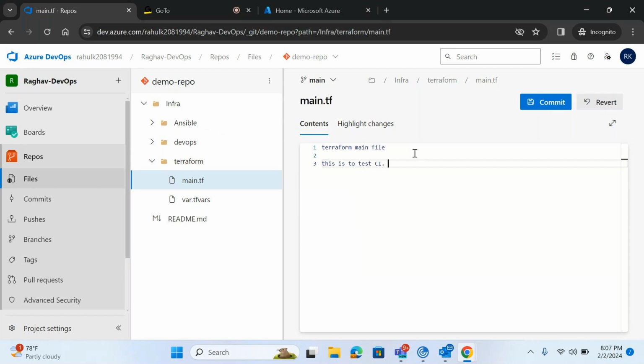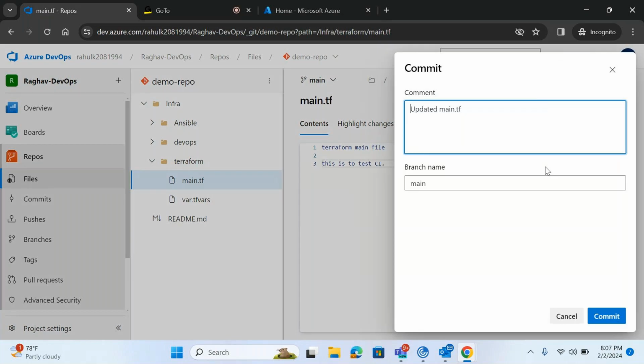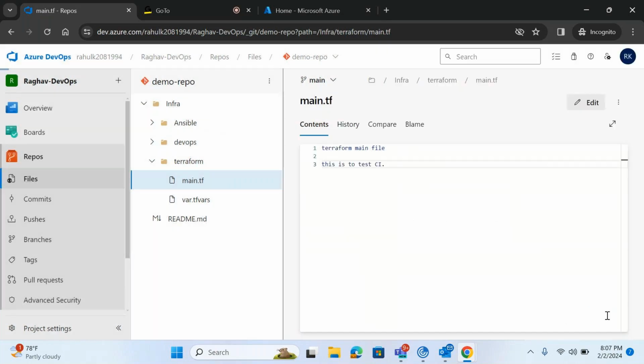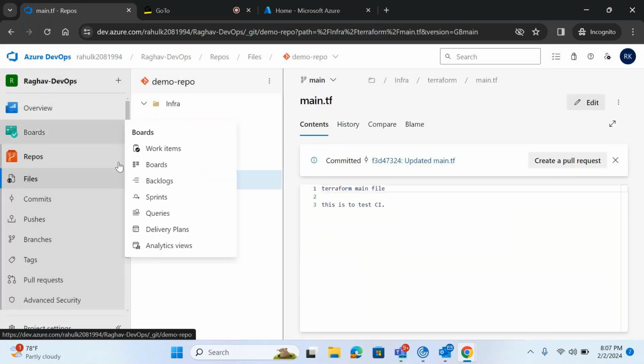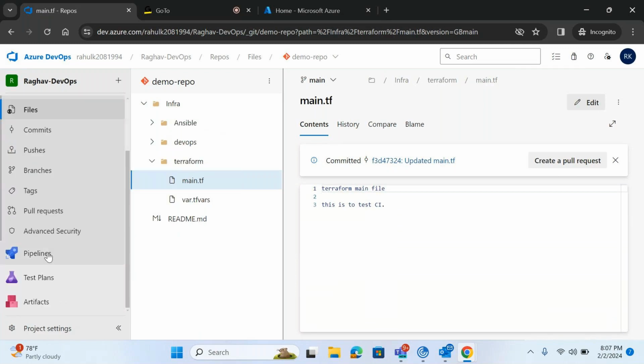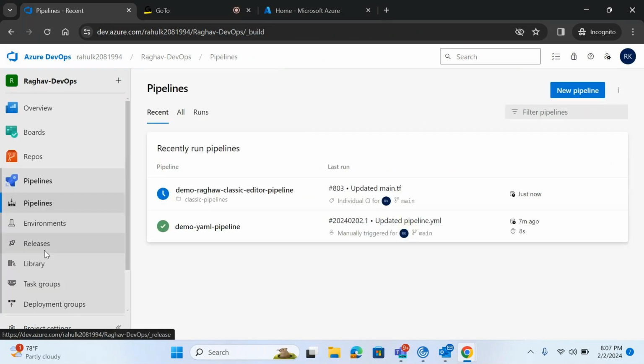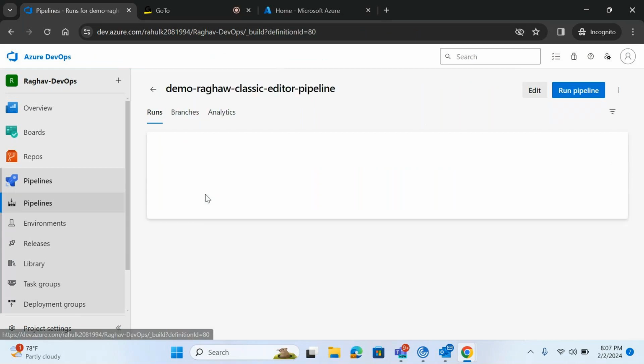This is to test CI. I'm making a commit, in the sense that I'm making some changes in the code. Now I'll go to the pipeline sessions and see what is happening there. If you come here, you'll see that it has created one trigger.